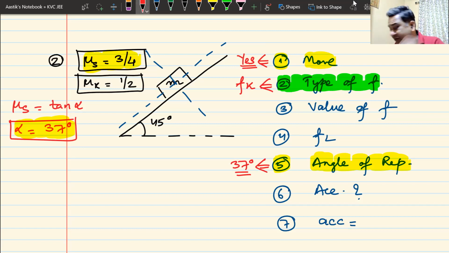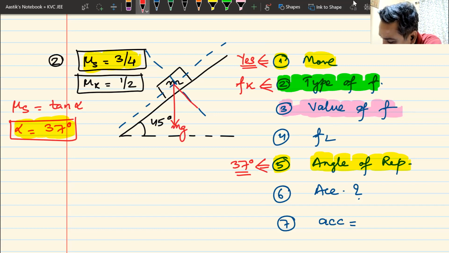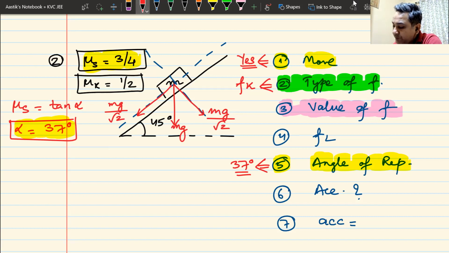Now, if it is Fk, the third question tells us to find the value of Fk. I have to find the value of Fk, kinetic friction. So what do I do? I draw the free body diagram. This is mg. This is mg cos 45. Cos 45 is 1 by root 2. So this becomes mg by root 2. This becomes mg sine 45. Sine 45 is also 1 by root 2. So this becomes mg by root 2. This is my normal reaction, N.